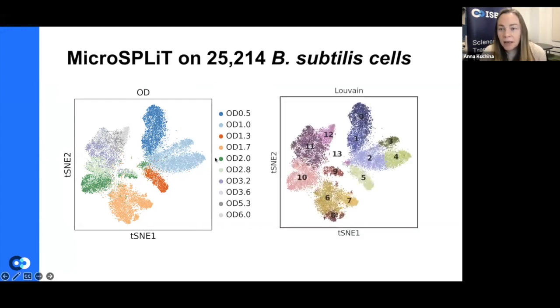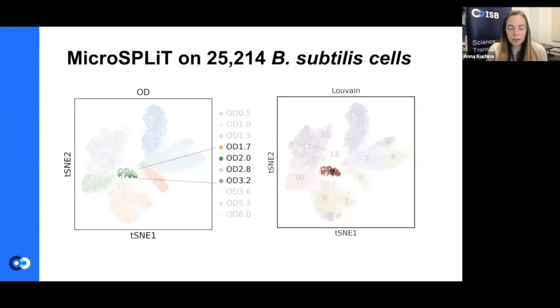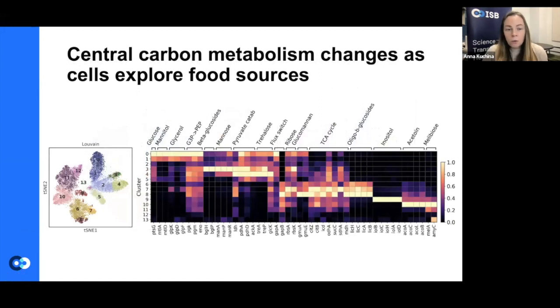So how we can actually denote that is by coloring this by cluster. And so we can see the cells form a separate cluster, which for us has been numbered as cluster 9. And now we can see what the cells are doing within each of the clusters, right? And so here's this cluster 9 highlighted. So what else can we look at here?